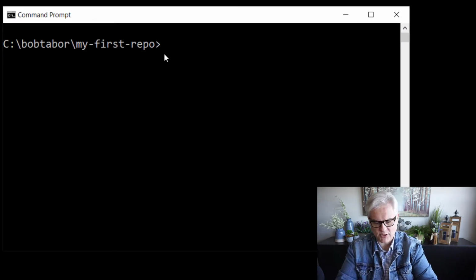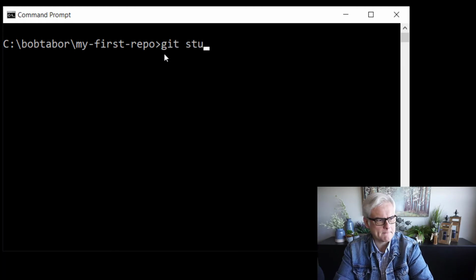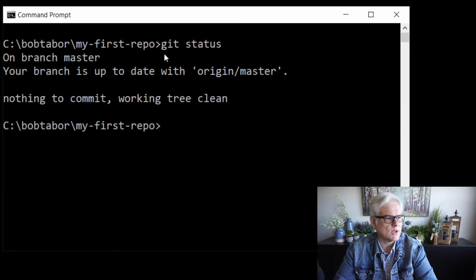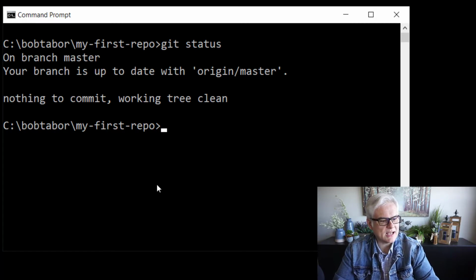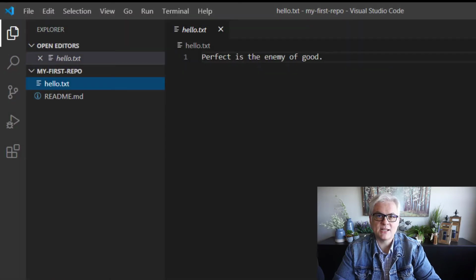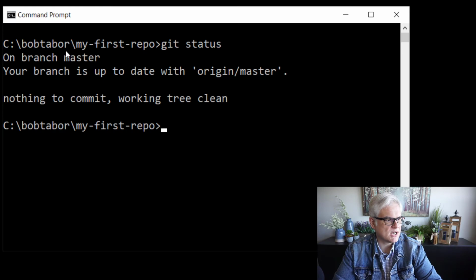All right, so let's start out with the git status. Okay, so there's nothing to commit. Working tree is clean. Great, that's a good start. So now let's open up Visual Studio Code. I already had it open, I just clicked on it in the taskbar. And here I'm in the master branch. You can see that I'm in the master branch from here in our git status.